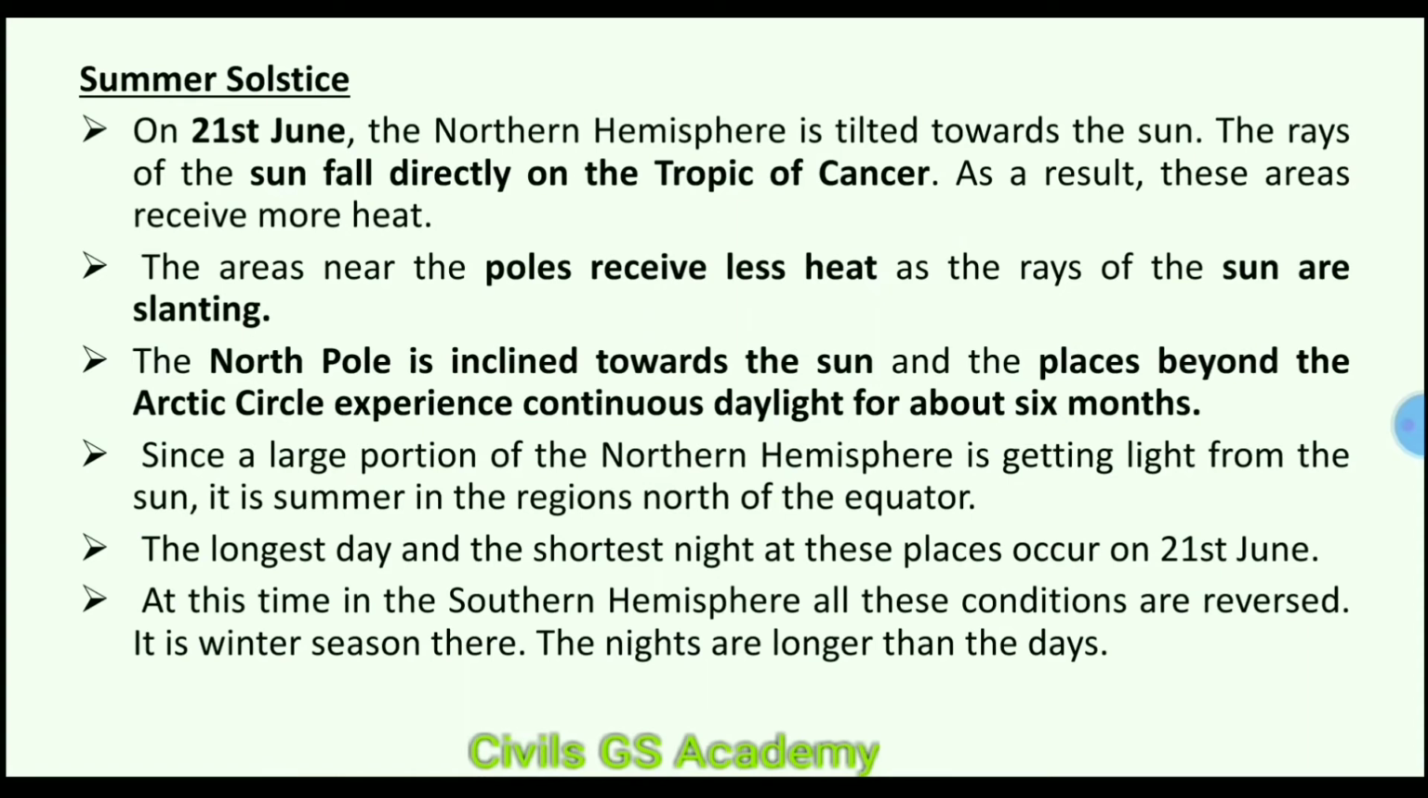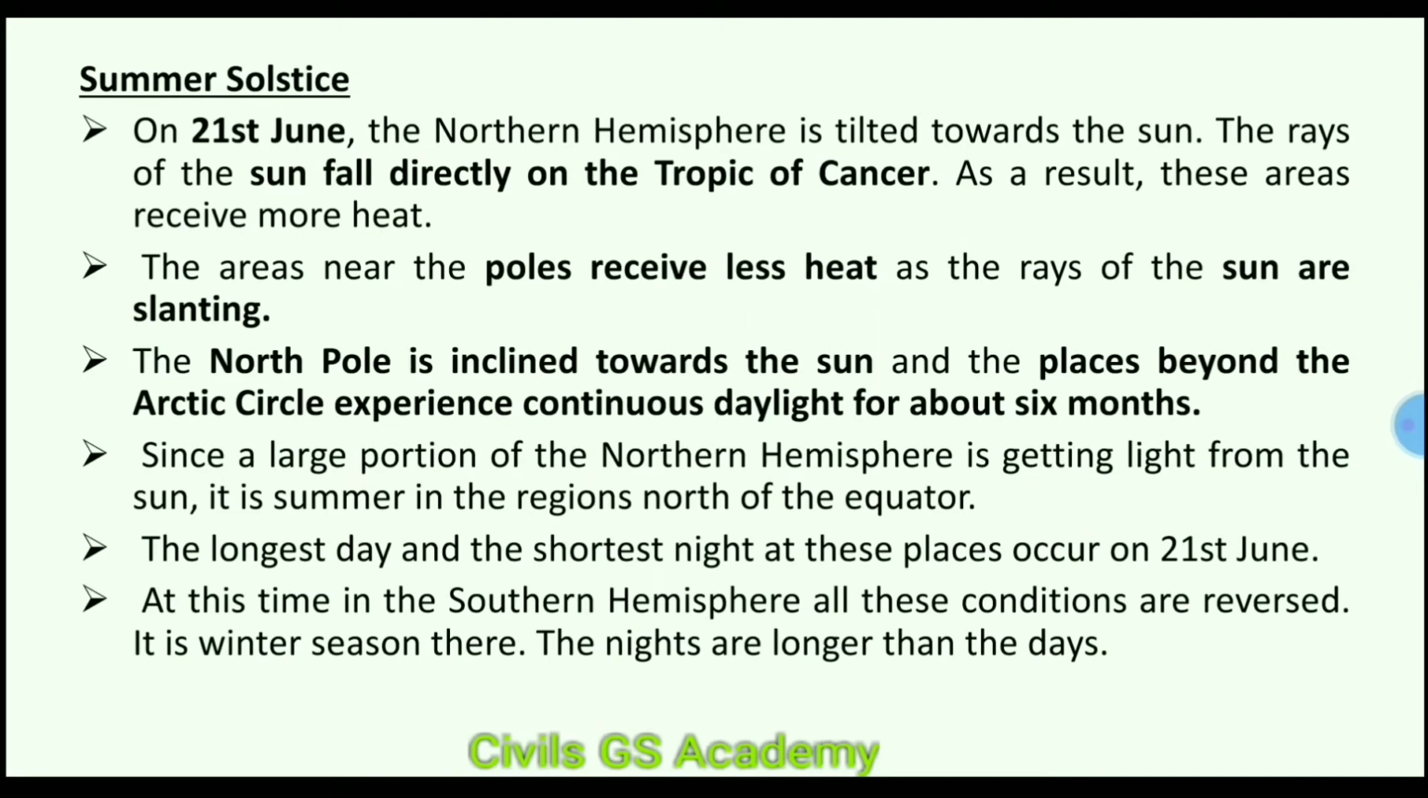The area near the pole receives less heat. Why? As the rays of the Sun are slanting. The North Pole is inclined towards the Sun, and places beyond the Arctic Circle experience continuous daylight for about 6 months. You should note here one point, that not all the areas above the Arctic Circle to the pole receive continuous 6-month day and 6-month night. It increases from the Arctic Circle towards the pole. So the area very close to the pole experiences 6-month day and 6-month night.